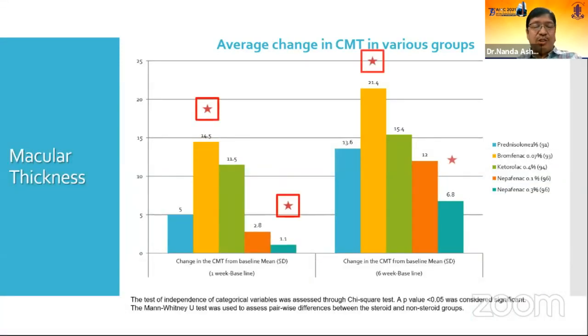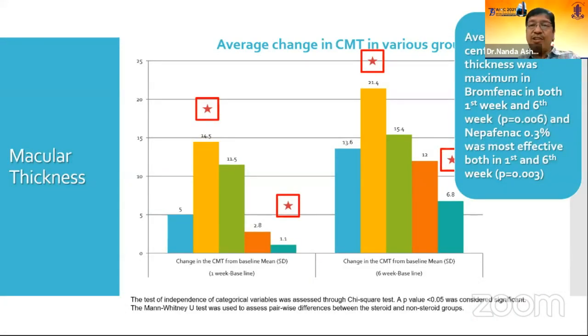Macular thickness was also evaluated, and in this also, surprisingly, nepafenac 0.1% was found to be less effective in controlling macular thickness increase. Of course, bromfenac was the maximum, followed by nepafenac 0.1%. The minimum increase in macular thickness was with nepafenac 0.3%.